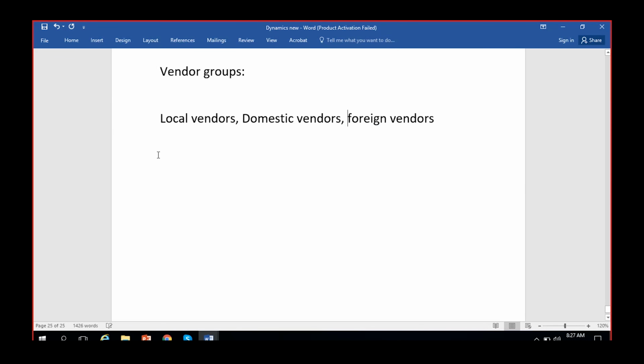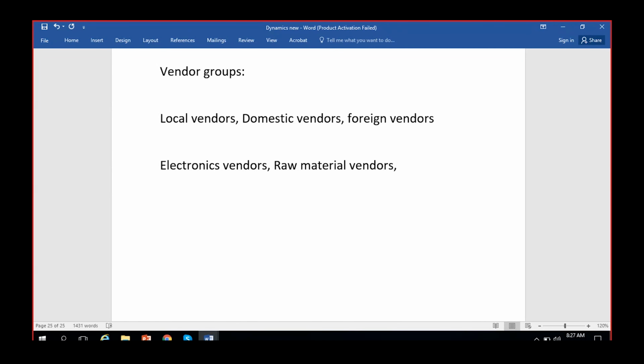Other than this, we have another way, depending on the product that is delivered by the vendor. Suppose vendors are delivering electrics, electronics vendors, you can say. Then raw material vendors, who would usually deliver the raw material for you.